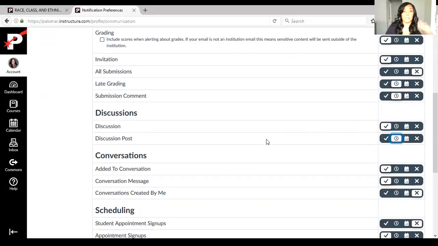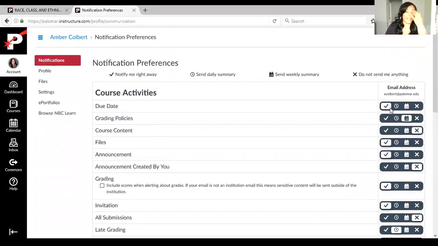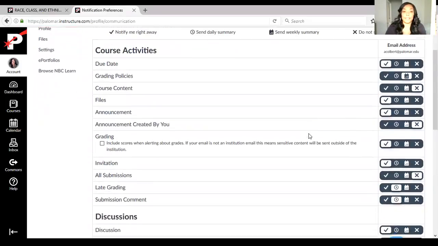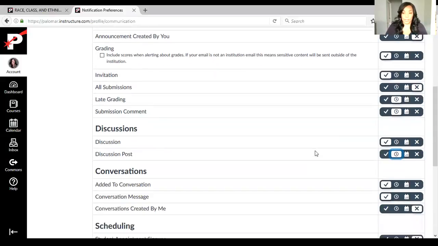A daily summary is really good if you can maintain discipline and make sure that you log in and respond to everyone. If you do the right away option, it will email you every time somebody posts something. Some people might like that, some people might find it annoying. So you could do the weekly option. That's always a really safe bet.